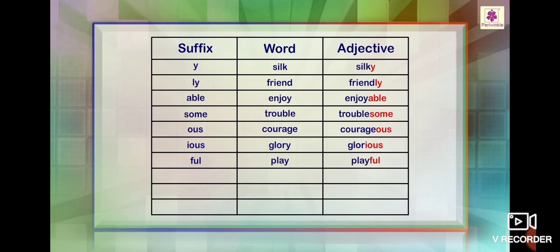Some adjectives also end in ish or al. For example, child, childish. Nature, natural. While some adjectives end with suffix less. For example, sense, senseless.